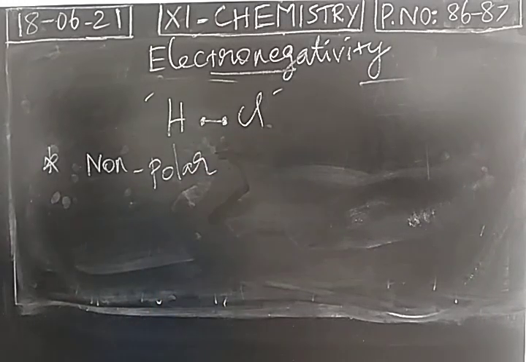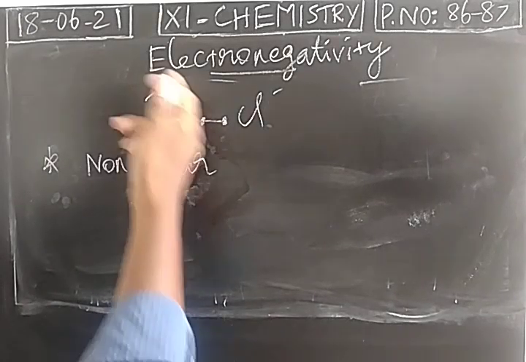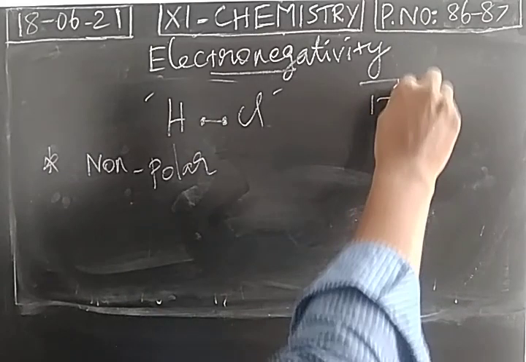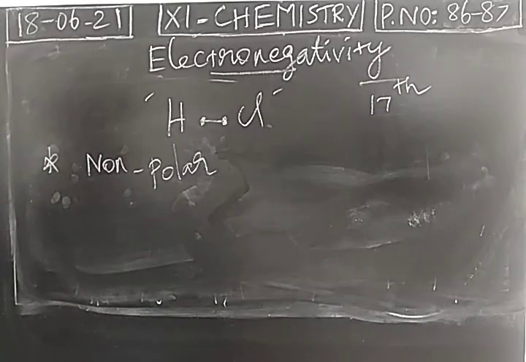the chlorine is in the 17th group. Hydrogen is placed in the first group. Still, hydrogen's place is not fixed exactly in the modern periodic table also. We will discuss in the next lesson. When you think about chlorine, chlorine is present in the 17th group. It is present in the extreme right side of the modern periodic table.